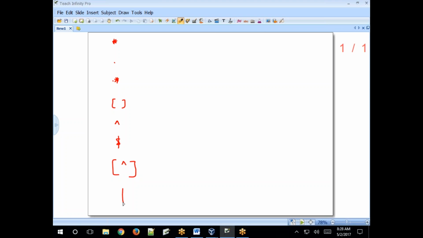Not one or more characters, A to Z, 0 to 9. So in regular expressions, asterisk means the preceding character must be matched one or more times.